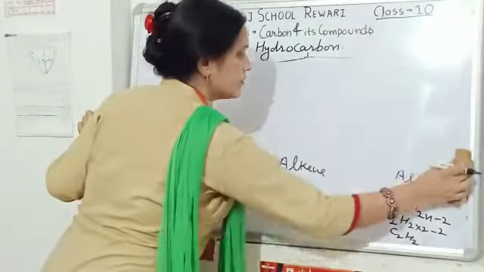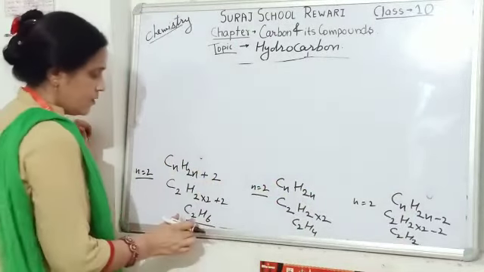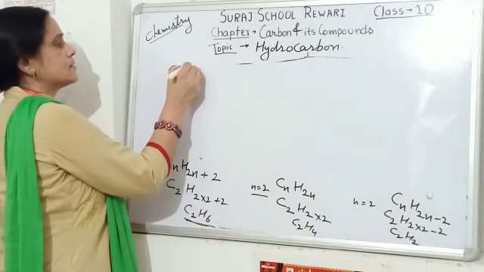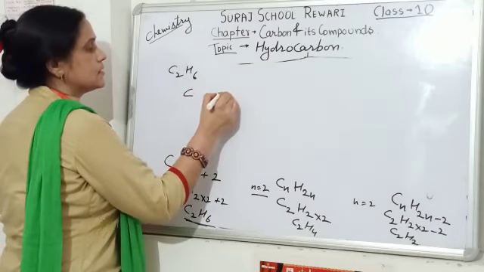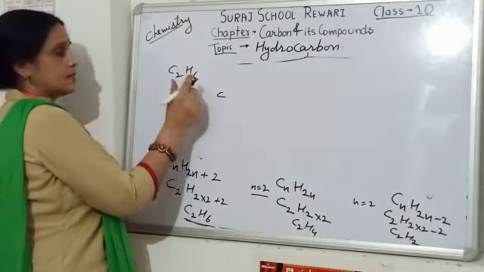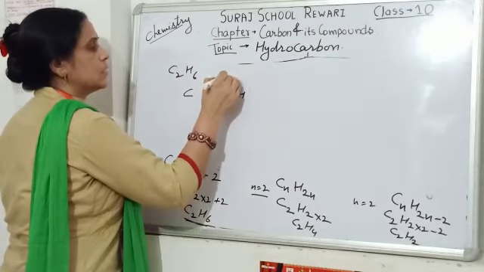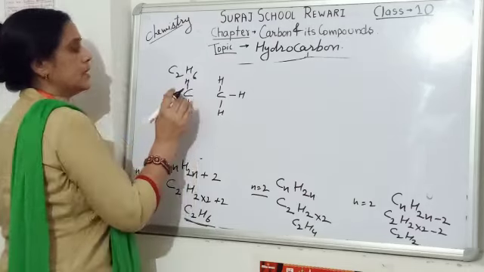Students, if we open up these structures, C2H6: 2 carbon, H6, 1, 2, 3 on each carbon.